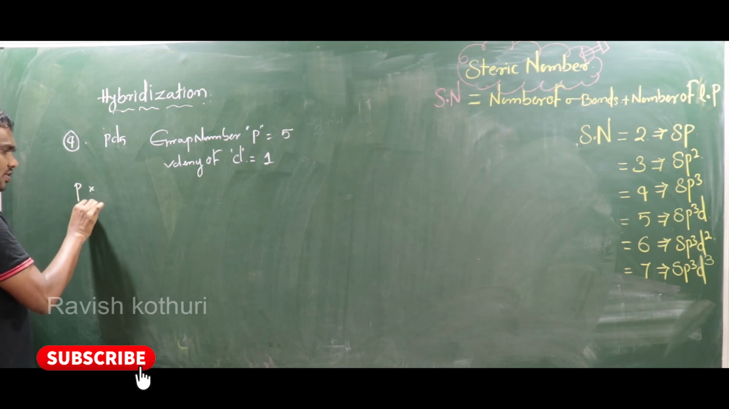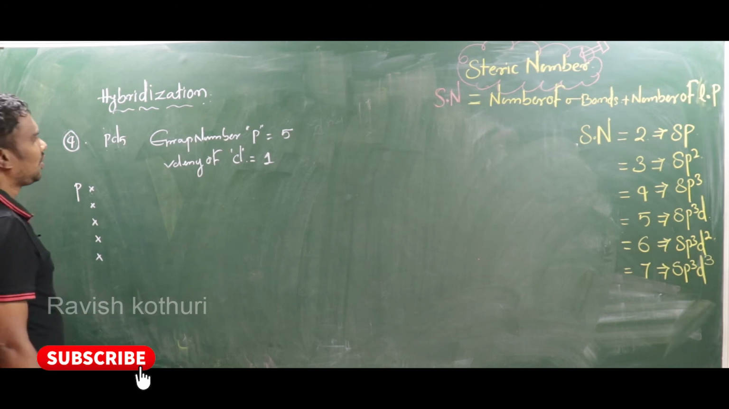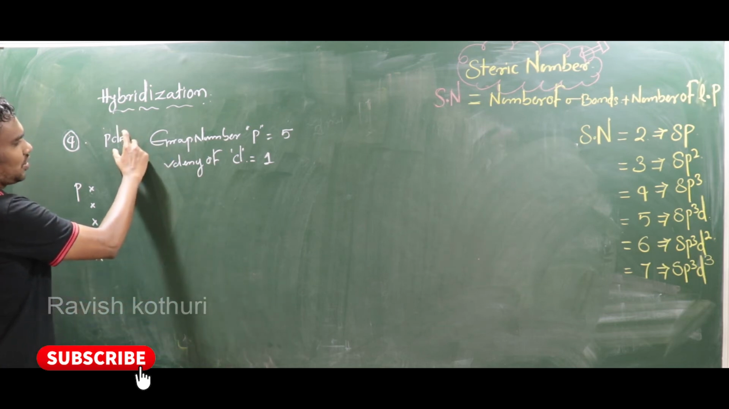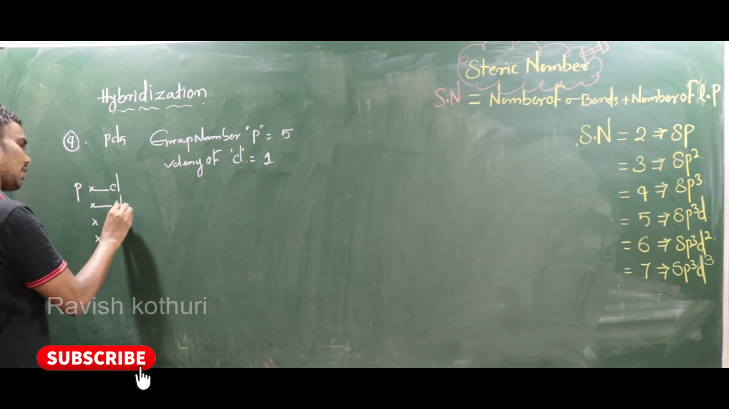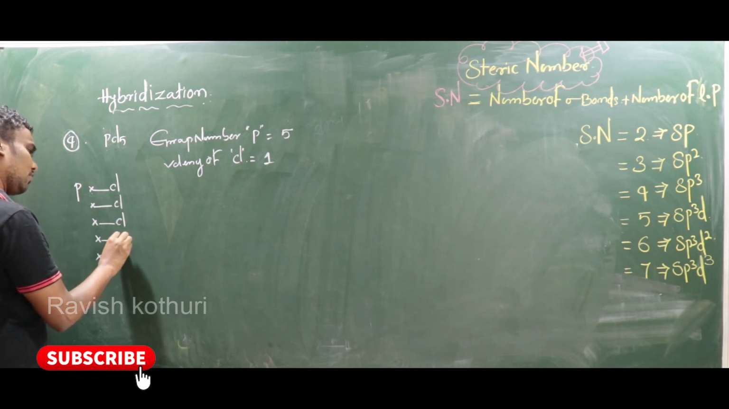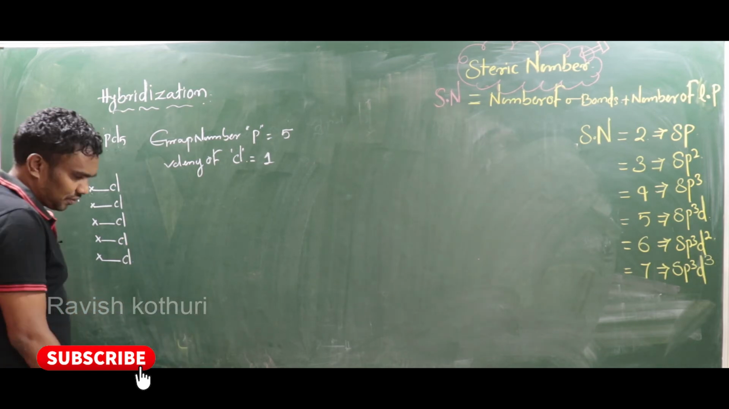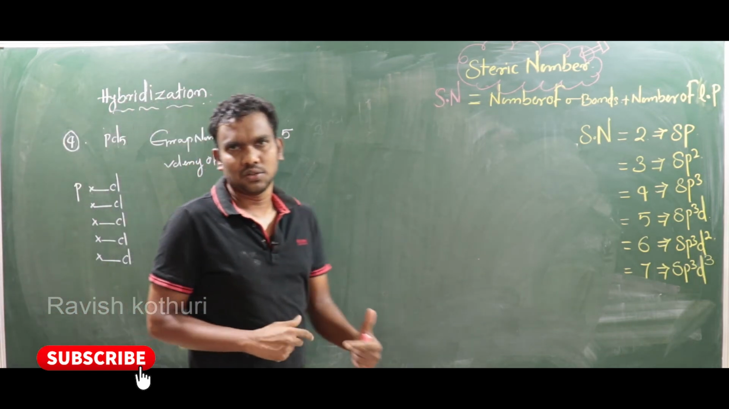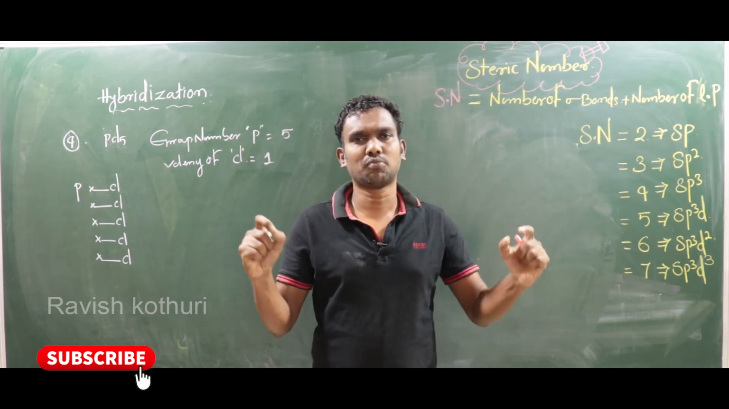First electron, second electron, third electron, fourth electron, fifth electron. Now here, how many chlorines are there? Five chlorines are there. So that is the reason. First chlorine, second chlorine, third chlorine, fourth chlorine, fifth chlorine. Now here, what about the steric number? The steric number is the number of sigma bonds plus the number of lone pairs.